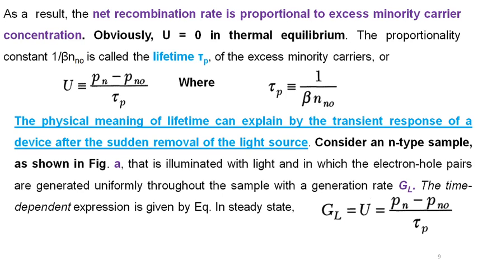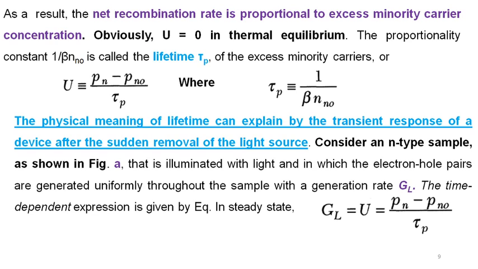And here the net recombination rate is proportional to the excess minority carrier concentration, and at equilibrium, meaning thermal equilibrium, the net recombination rate is equal to 0. Then the equation U is equal to Pn minus Pn naught divided by tau of P, where tau of P is 1 upon beta n naught from the previous equation, which we call the lifetime of the minority carrier. In an n-type semiconductor the minority carriers are the holes. That's why we write the equation U is equal to this, and tau of P is equal to this one.